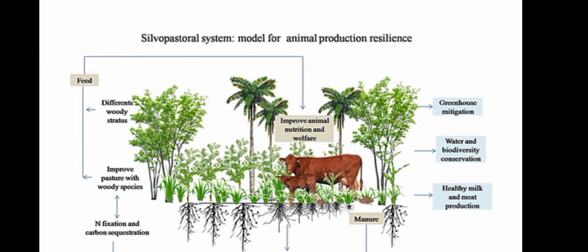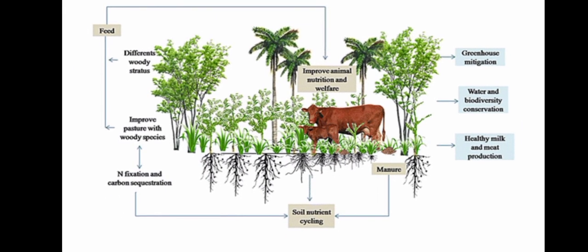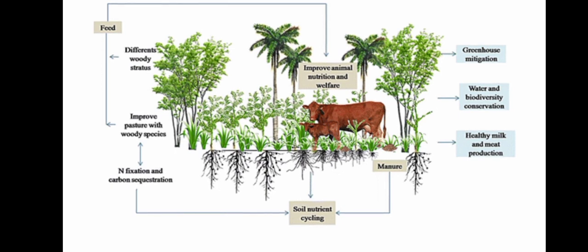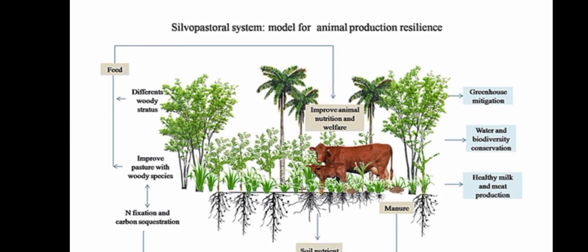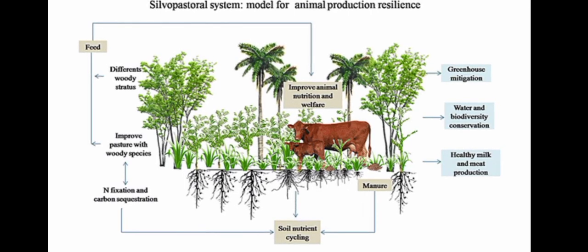It is one of the silvopastoral system models for animal production resilience, and we can grow different woody trees. Nitrogen fixation can be attained by using the animals' waste. It will be used as manure for soil nutrient cycling, and it can also be used for nitrogen fixation, and shrubs can be used for greenhouse gas mitigation, water and biodiversity conservation, and healthy milk and meat production.